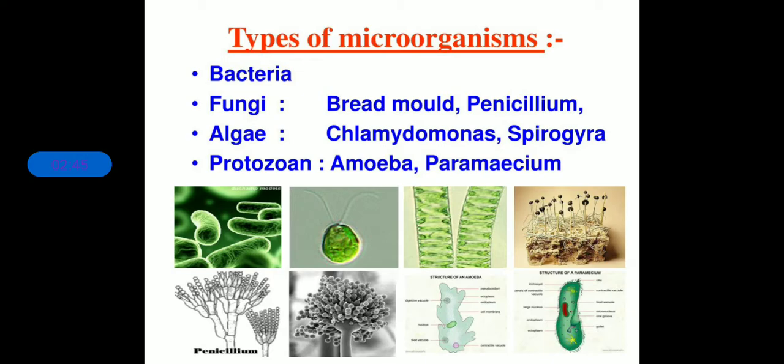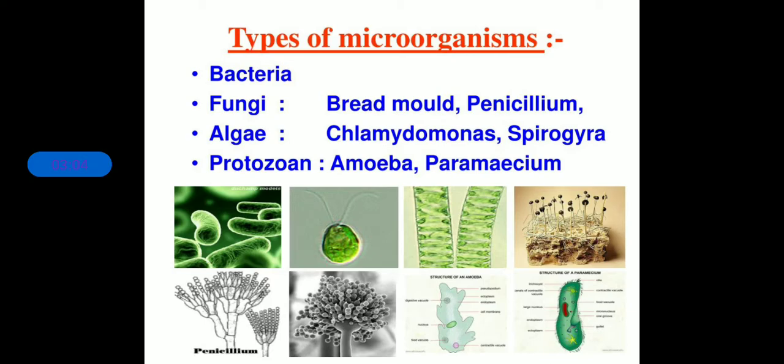The very important topic: types of microorganisms. So far we have discussed what microorganisms are, and we also took up the point of where they are found, where microorganisms live.